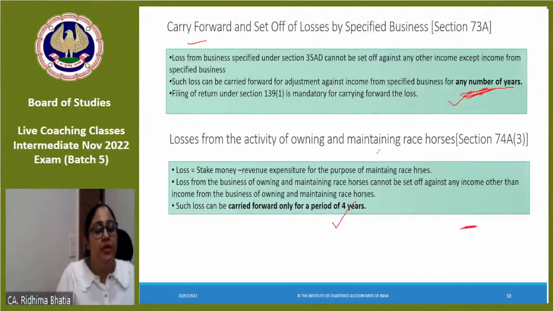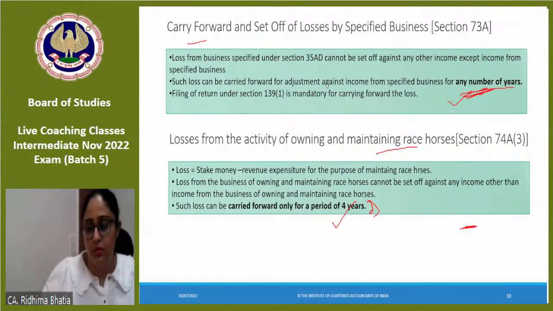Loss of owning and maintaining race horses can only be adjusted for a period of 4 years, like speculative business. ठीक है, please give a read to it.